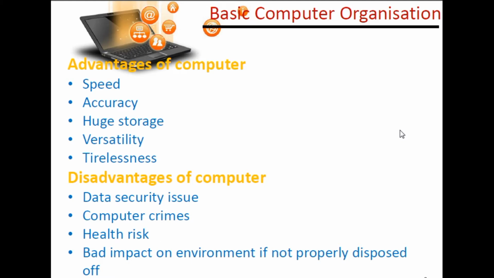As you know, the computer is very fast compared to a human being. Accuracy: it can calculate billions and trillions of instructions within a nanosecond or picosecond. Huge storage: terabyte and megabyte are storage units.